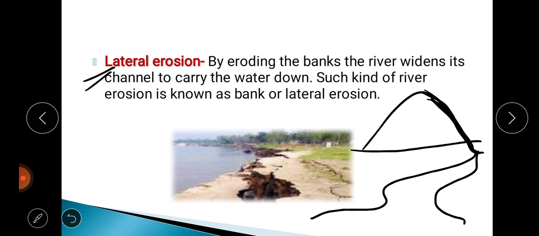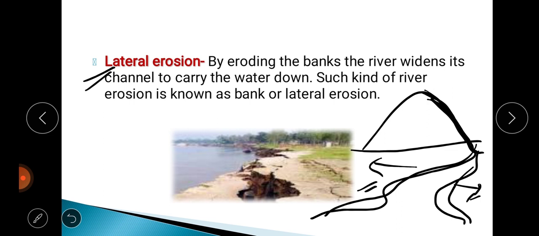path is narrow. The path of the river where the river flows, the channel, is very narrow, and when it enters the plain area, the river tries to widen the channel area, tries to become broad, tries to make the channel area broad, and because of that, both these sides are called the river banks.